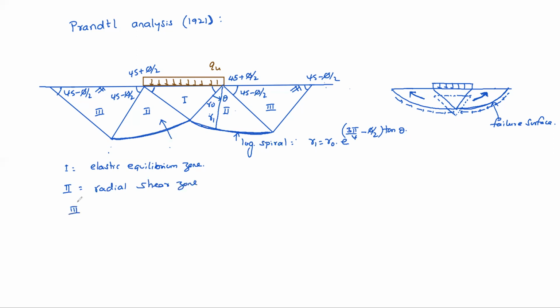The third zone, of course, we can name it the Rankine passive zone, because a passive state will be there in the third zone. Based on this he proposed the theory, and here we can derive certain things. Suppose phi equals 0, friction angle is 0, like cohesive soils. Then what happens? Then it becomes like this.